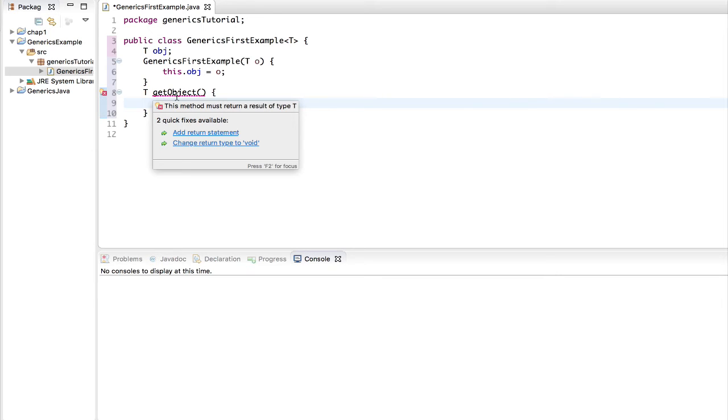This is a getter method. Getter methods usually don't take in parameters, but setter methods do. If you're not quite familiar with setters and getters, let me review one more time what setter methods and getter methods are.